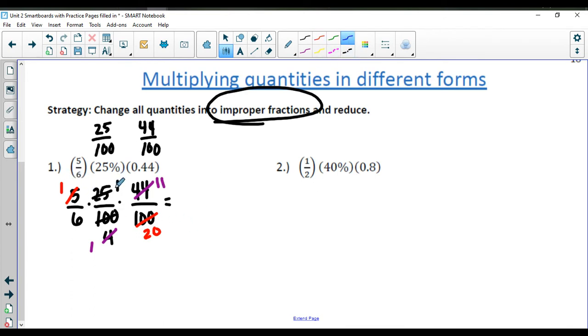So 1 times 1 is 1, times 11 is 11. And 4 times 1 times 20 is going to give me 80. So that is already reduced as far as it can go, because 11 is a prime number.